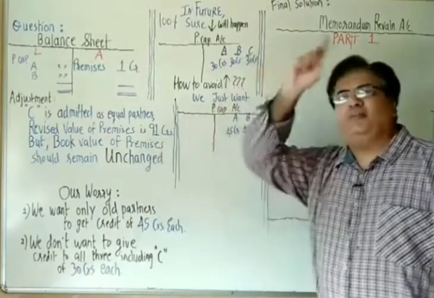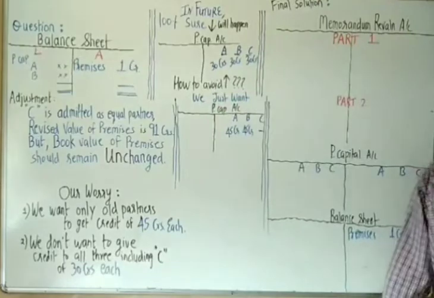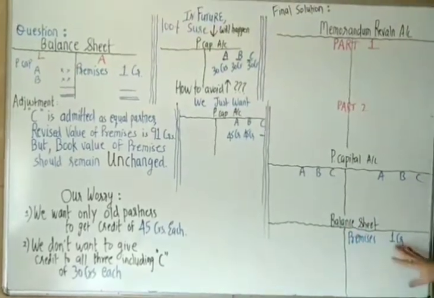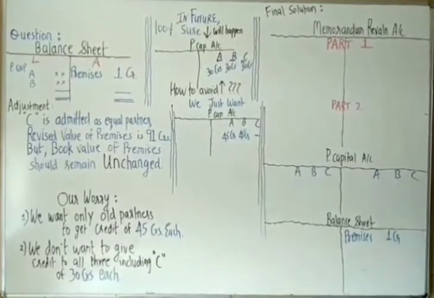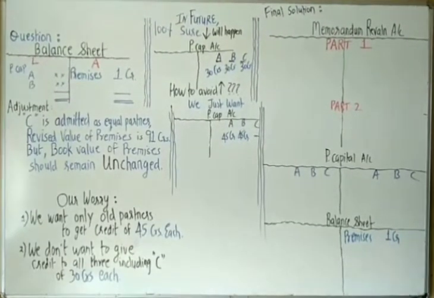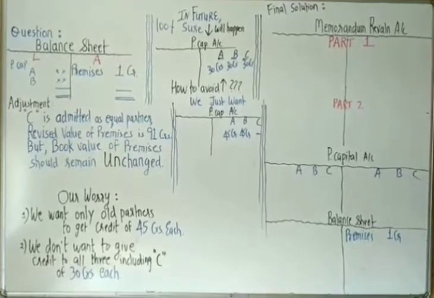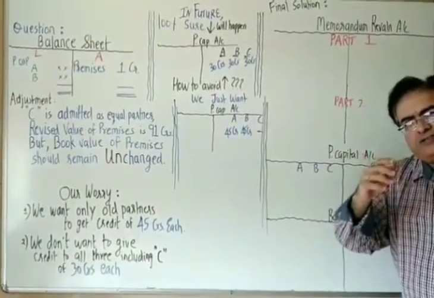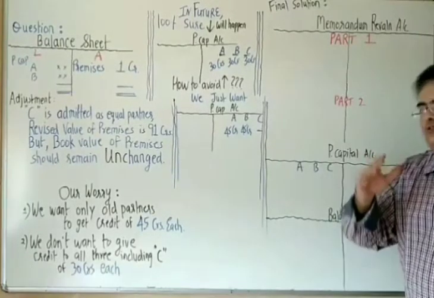This is creating a problem. But then it is a condition given in the question. So you keep the premises as it is.